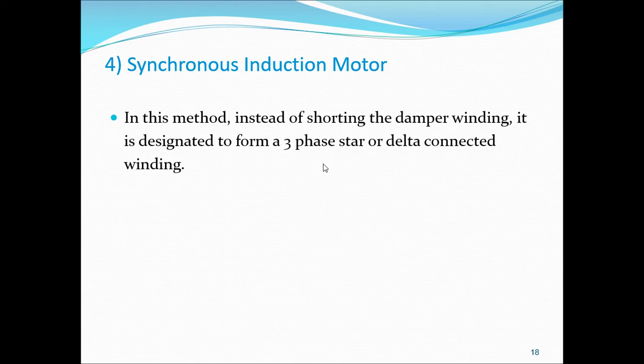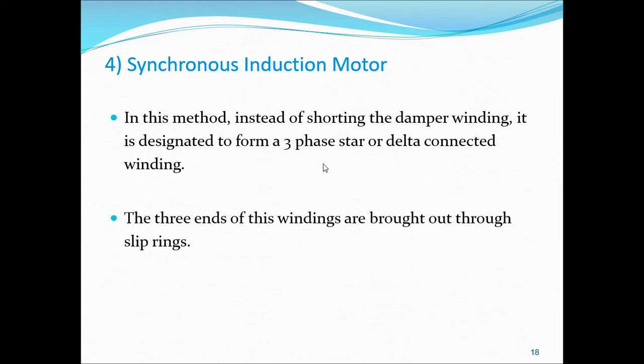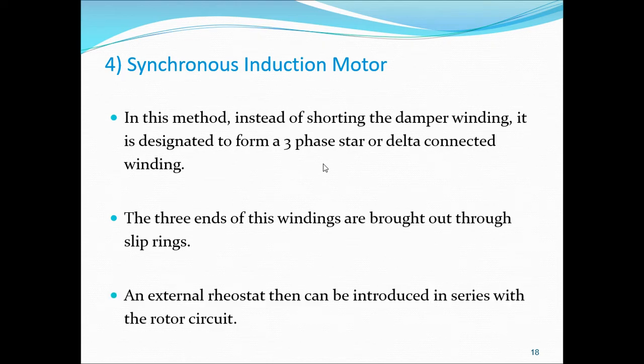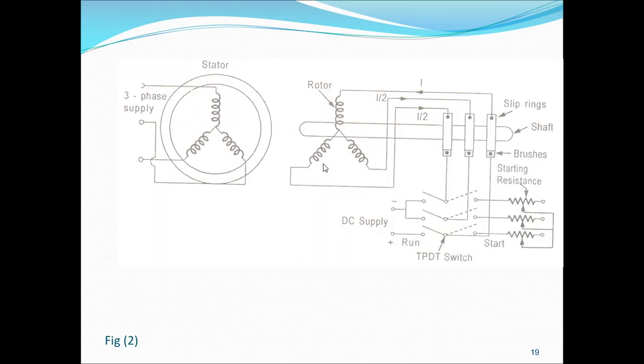That means at the time of starting only, we make this type of modification. The ends of the windings are brought out and connected to the slip rings, so external rheostats can be introduced in series with the rotor resistance.